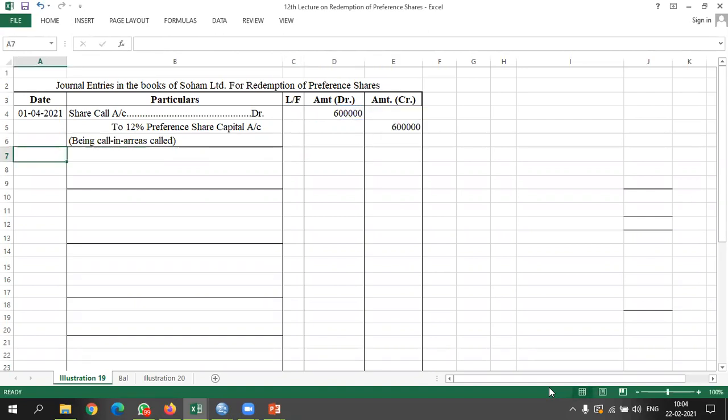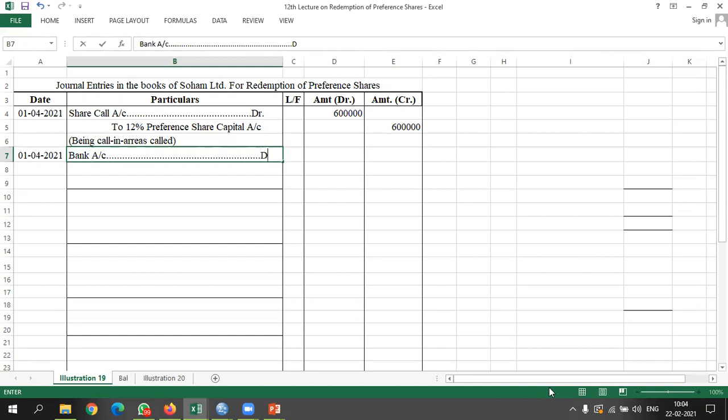In my second entry, on the same date, we are getting the amount fully paid up. Now this is a dummy problem, so we are considering everything on the same date, but in reality there is a difference between making calls and receiving the call in arrears. Bank account debited to share call account.